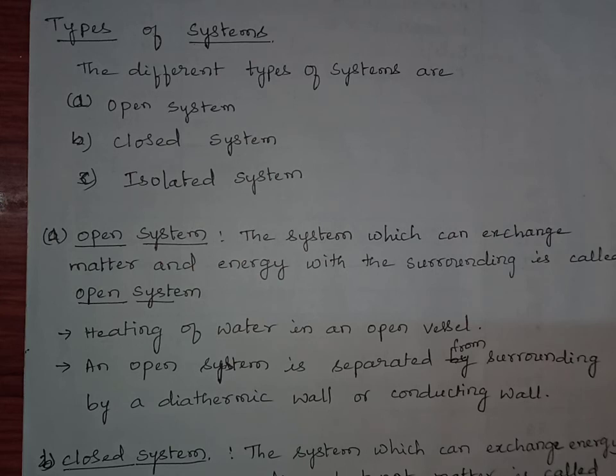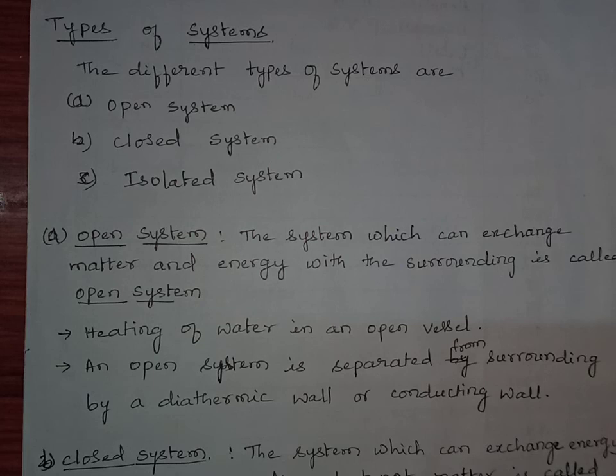Example for open system is heating water in an open vessel. Whenever you heat water in an open vessel, heat is entering into the system. It means the boundary is allowing the heat to enter into the system. At the same time, the matter from the system is escaping into the environment. That is, water vapors escape into the surrounding, into the atmosphere.